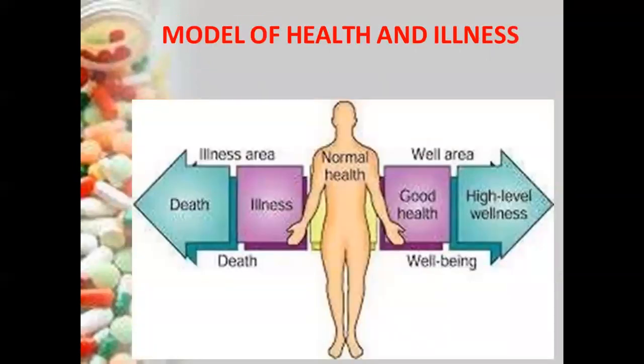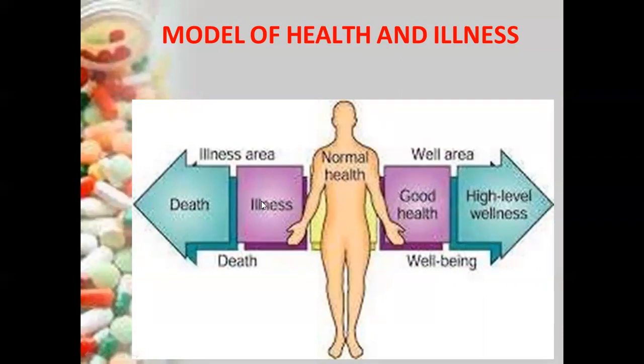If you look at this model, this is the health illness continuum model, where a normal individual, if he is maintaining good health, will attain a high level of wellness. This area is the wellness area or the well-being area. On the other hand, if the person has illness, but strives to achieve good health, he will go towards the highest level of wellness.